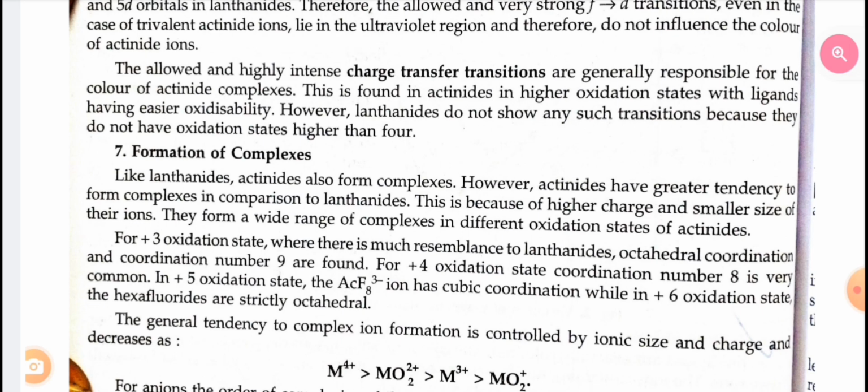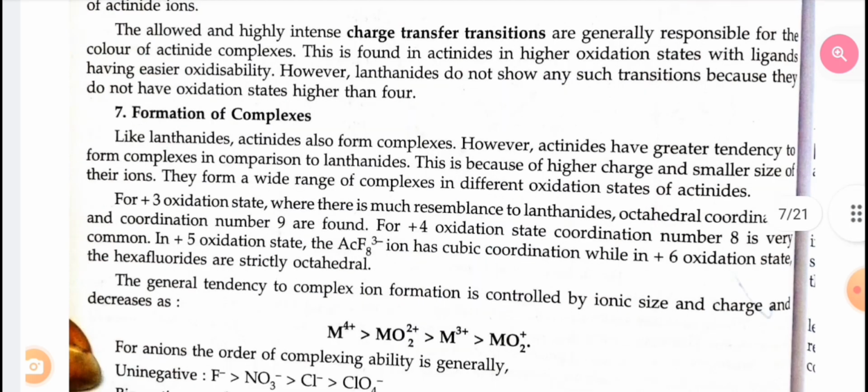For +3 oxidation state, where there is much resemblance to lanthanides, octahedral coordination and coordination number 9 are found. For +4 oxidation state, coordination number 8 is very common. In +5 oxidation state, the actinium F8 3- ion has cubic coordination, while in +6 oxidation state, the hexafluorides are strictly octahedral.